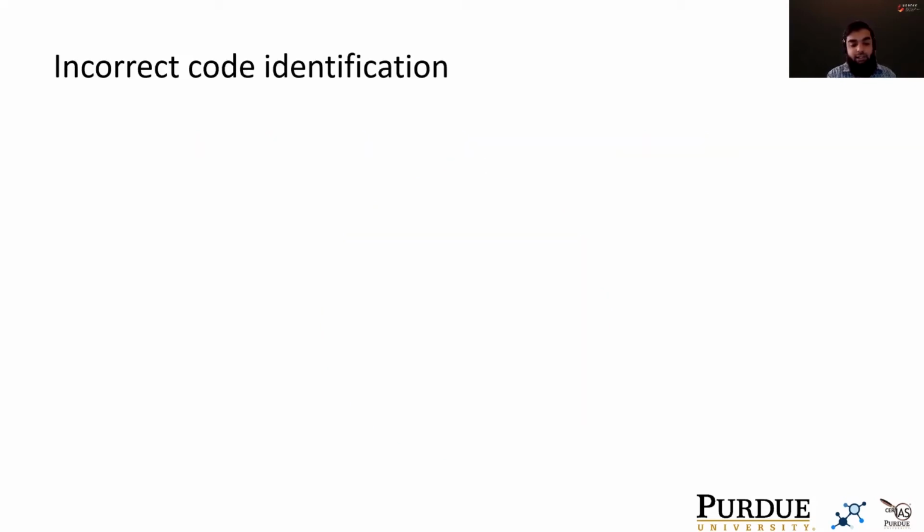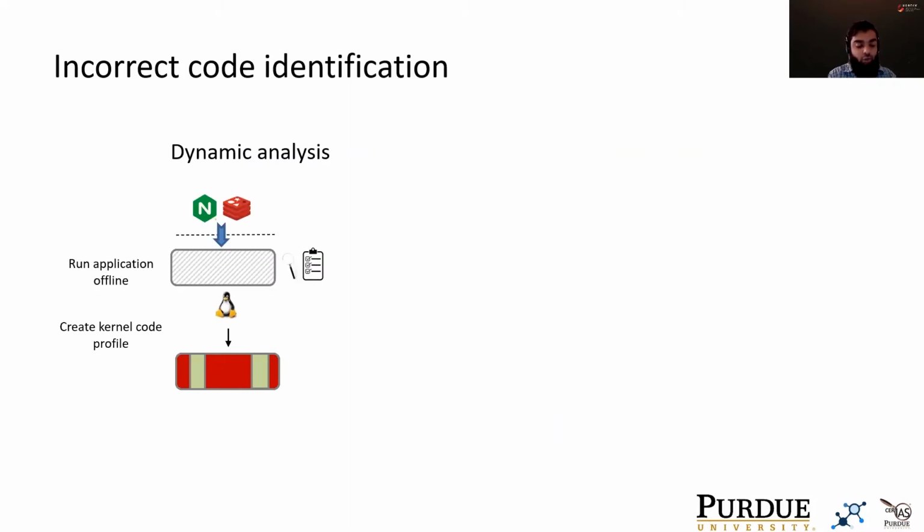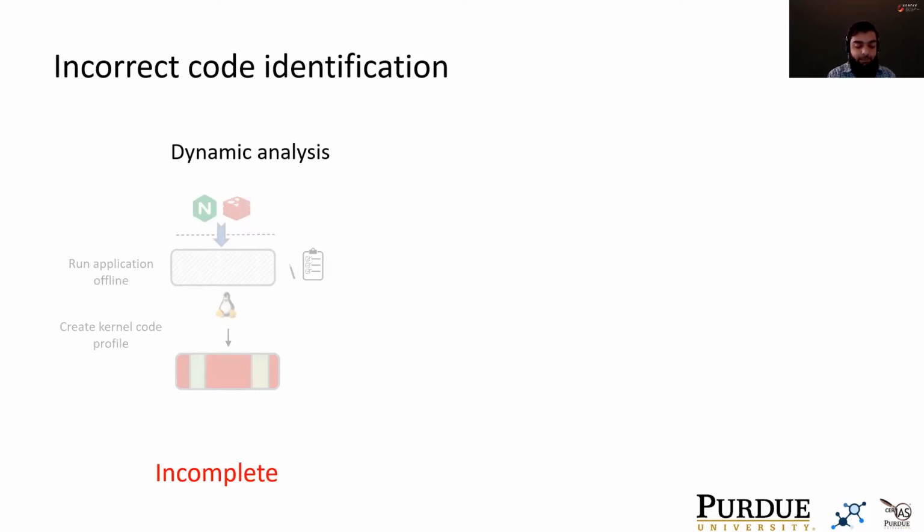Now coming to the code identification problem. Existing approaches do code identification, or identify the code that is needed by the application, using two techniques. First is dynamic analysis. We run the workload offline and we record all kernel code that executes. This code is supposed to be needed by the application. Unfortunately, this approach is incomplete as it is difficult to explore all possible code paths or all possible workloads offline. Thus, dynamic analysis underestimates the kernel code needed by the application.